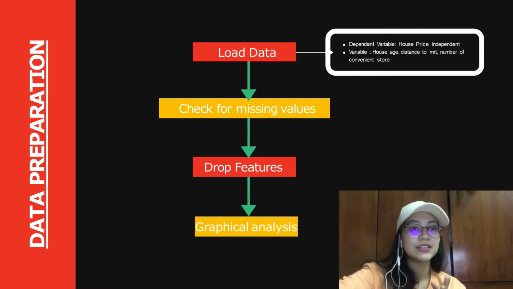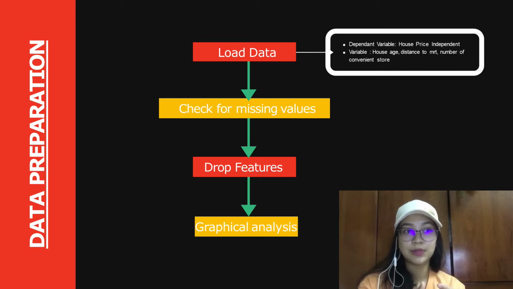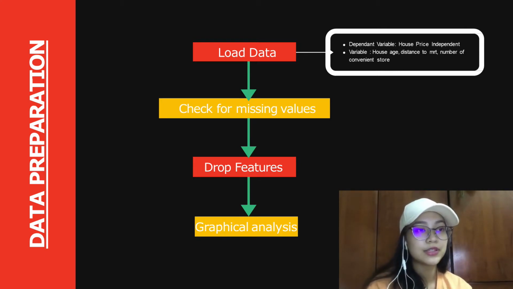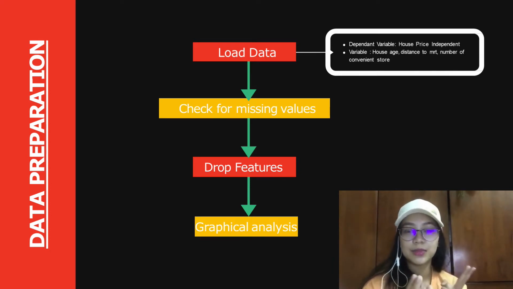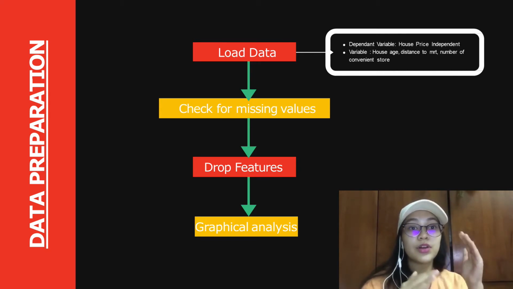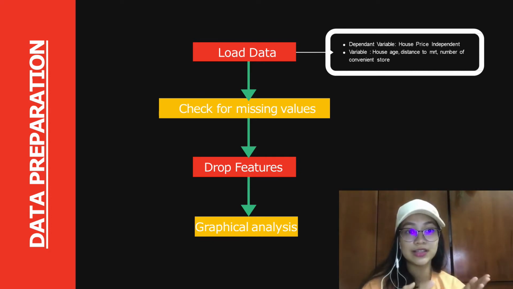For the data description, first and foremost we identify the type of data for each column and display it in the form of a table. Basically, we search for the dependent and independent variables. Next, we check for missing values, and then we drop some features after we checked the missing values, and lastly the graphical analysis. Then we move on to the preparation of the data, which is loading the data, providing details of our datasets while visualizing. We're using the histogram, scatter plot, and the line plot. To be honest, this part took us a lot of time, and we managed to cleanse the data.